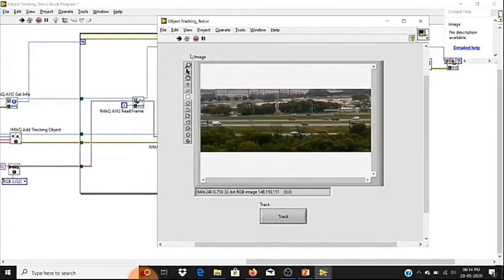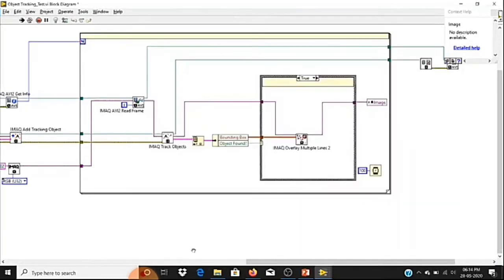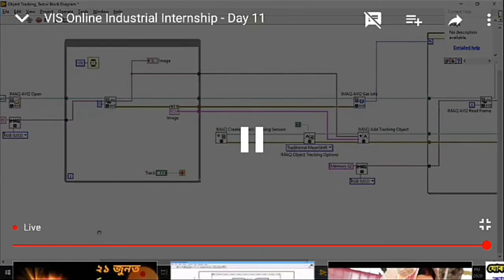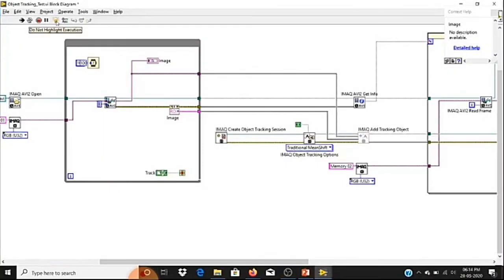You can see that right now it is looking like a normal image. Why? Because it is executing only the while loop. I'll turn on highlight execution. You can see it keeps on executing only the while loop, so it is waiting for us to press the track button.